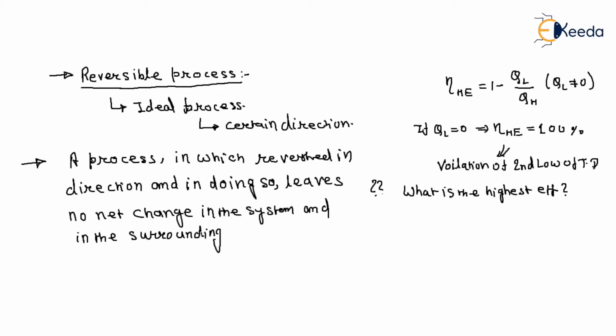If a process happens from 1 to 2, and you come back by reversing the direction, and during that reversal there is no net effect on the system or surroundings, then that process is called a reversible process.